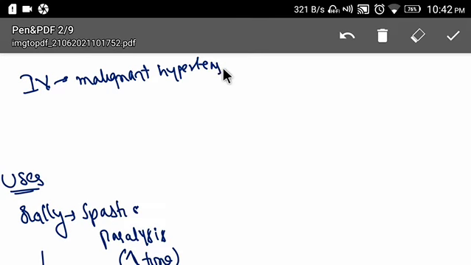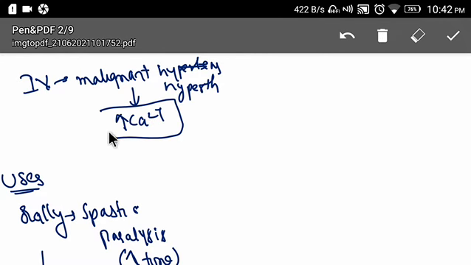What happens in malignant hyperthermia? In malignant hyperthermia, there is increased release of calcium from the ryanodine receptor. So, in order to block the release of this calcium, we use Dantrolene. And we can also use it in neuroleptic malignant syndrome.